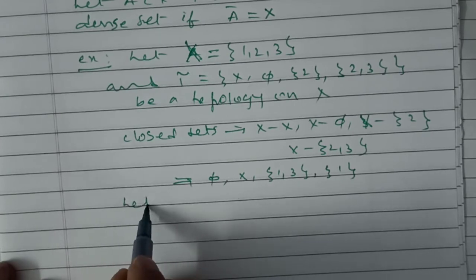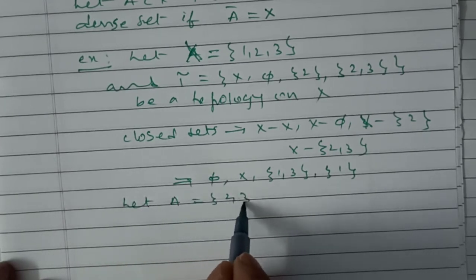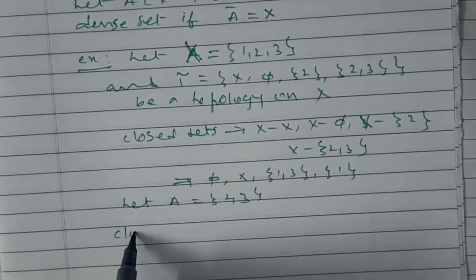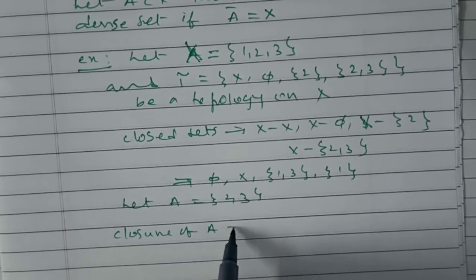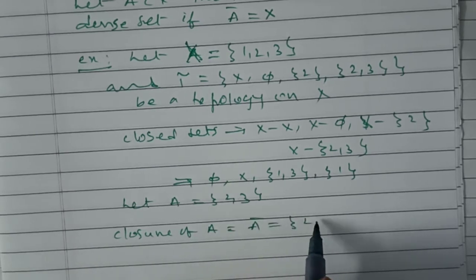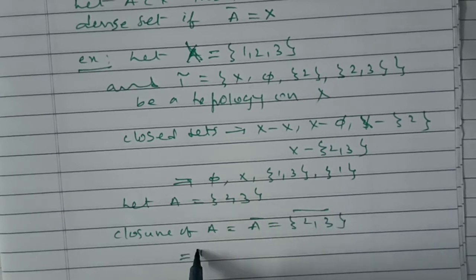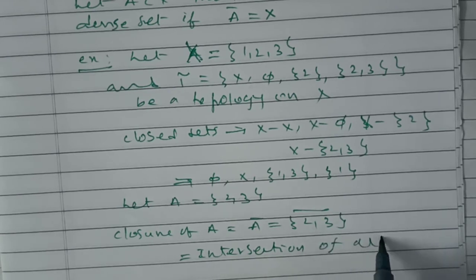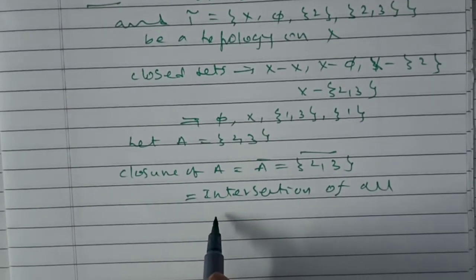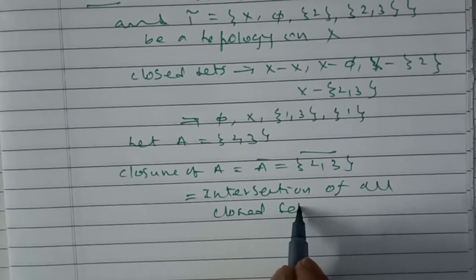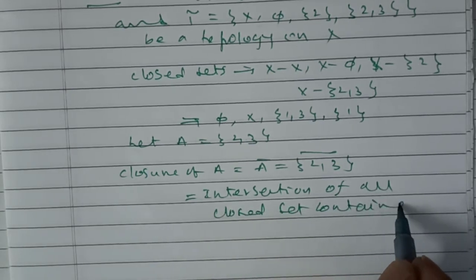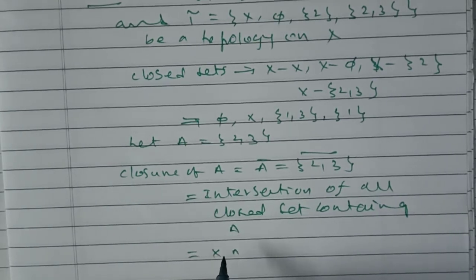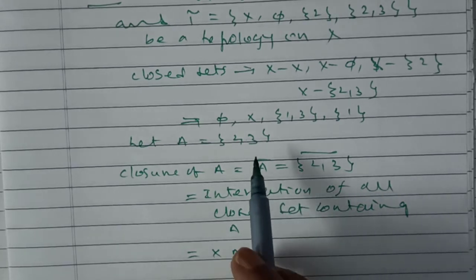Next, let A = {2, 3}. Closure of A is A bar, equal to {2, 3} bar, which is the intersection of all closed sets containing A. X is the only closed set containing {2, 3}.